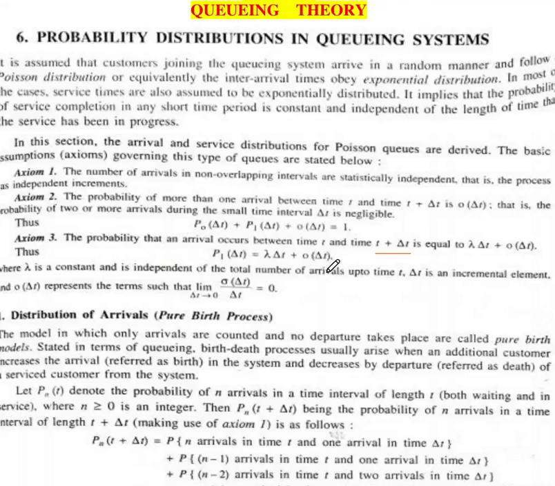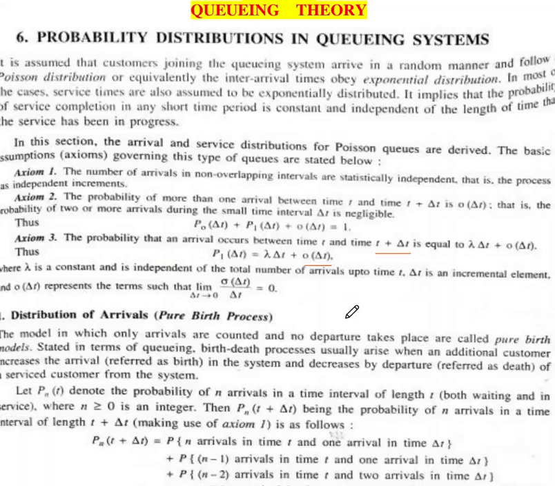Delta t is an increment element, and order of delta t represents terms such that limit delta t tends to 0 of O of delta t upon delta t equals 0. In our unit we will call it the order of delta t for understanding.